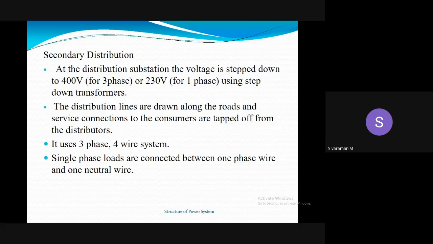It uses three-phase, four-wire system. In previous cases we are using three-phase, three-wire system, but in the case of secondary distribution, we are using three-phase, four-wire system. Single-phase loads are connected between one-phase wire and neutral wire.